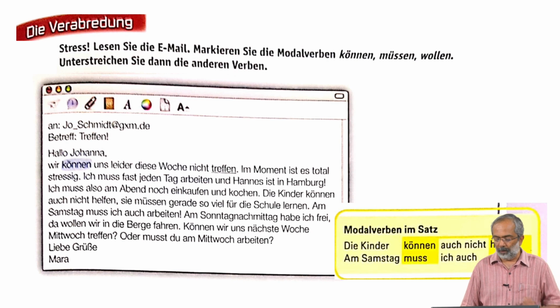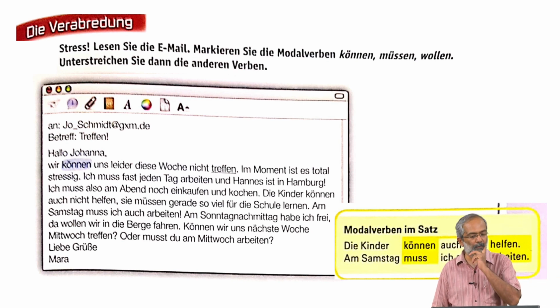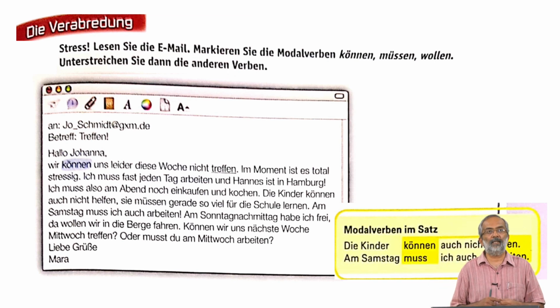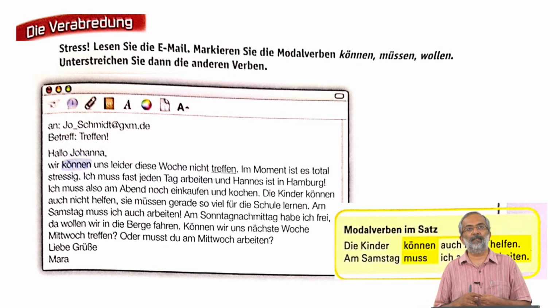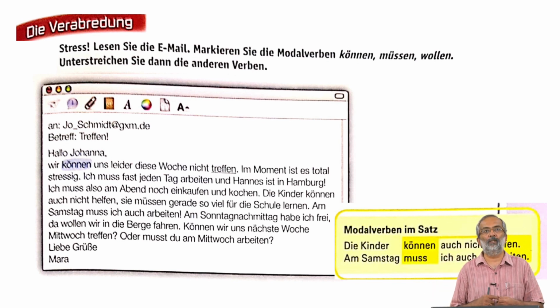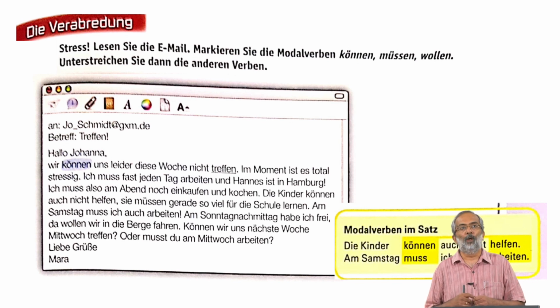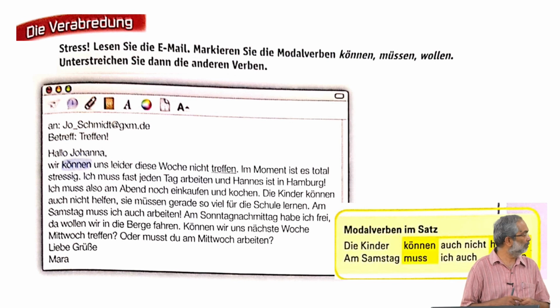Die Verabredung. Lesen Sie Stress, lesen Sie die E-Mail, markieren Sie die Modalverben können, müssen, wollen, unterstreichen Sie dann die anderen Verben. Kannst du sehen? Ja. Okay.